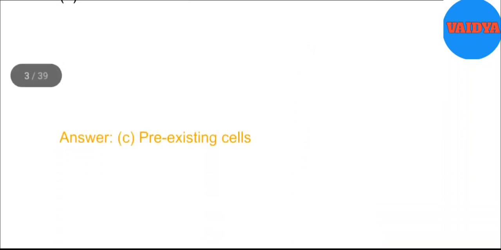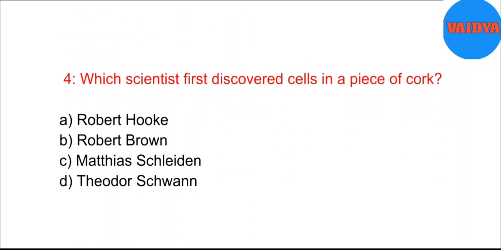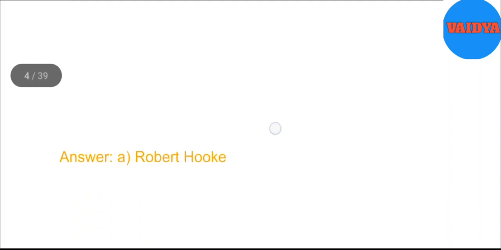3. According to cell theory, new cells generate from A. Bacterial fermentation. B. Regeneration of old cells. C. Pre-existing cells. D. Abiotic materials. Answer: C. Pre-existing cells. 4. Which scientist first discovered cells in a piece of cork? A. Robert Hooke. B. Robert Brown. C. Matthias Schleiden. D. Theodore Schwann. Answer: A. Robert Hooke.